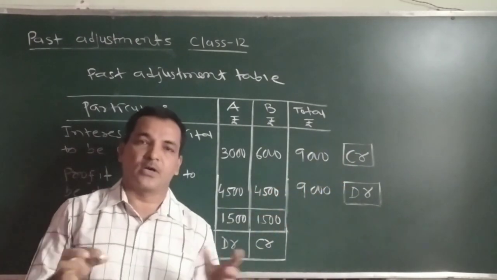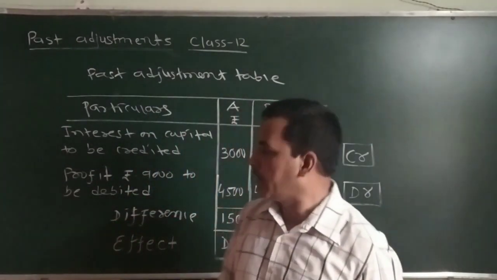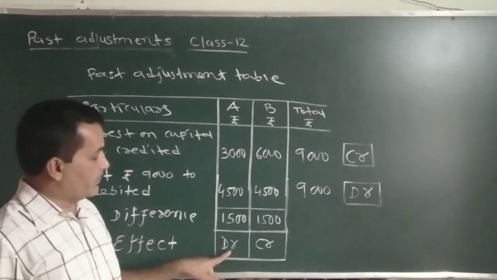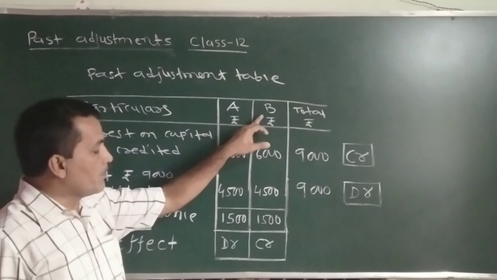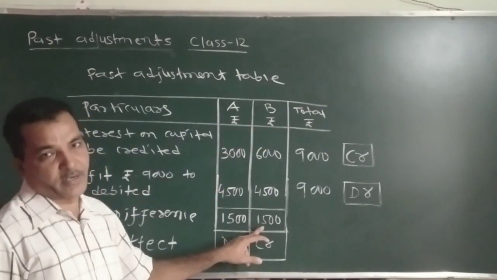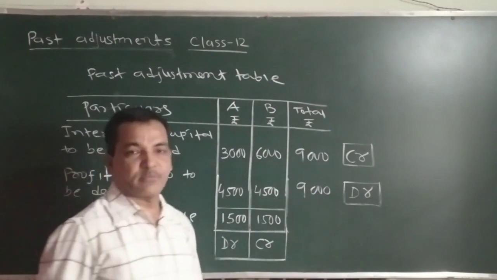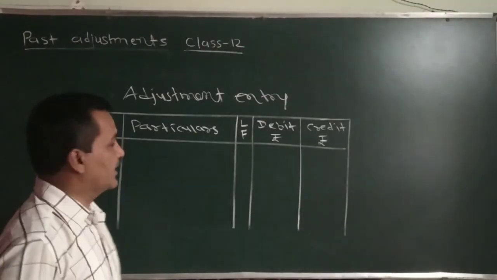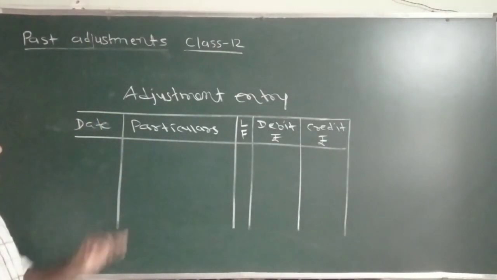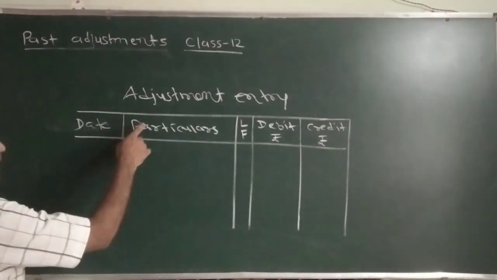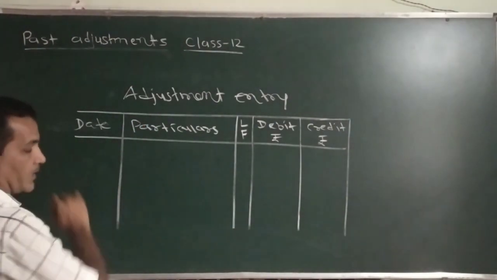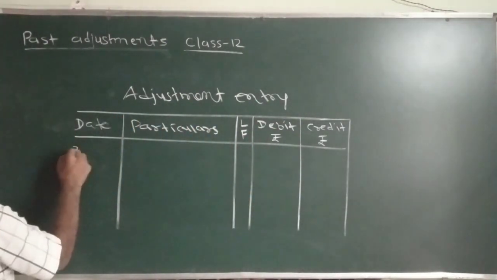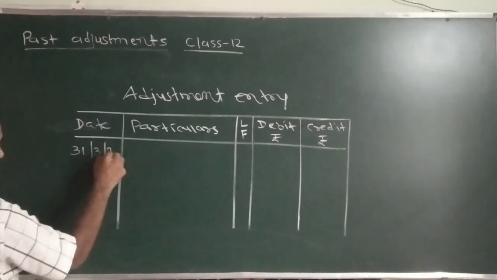So in this case, what would be our adjustment entry? Our adjustment entry would be A's capital account debit 1,500 to B's capital account 1,500, being adjustment entry passed for omission of interest on capital. Adjustment entry we will write in this way. We will put the column for journal. Date is given here. That date you can mention if you wish. 31st March 2020.